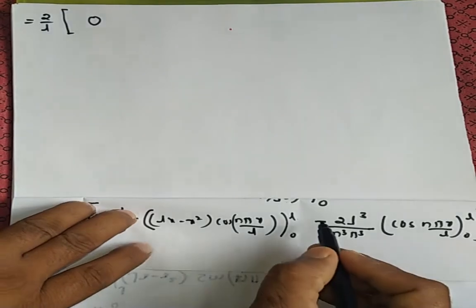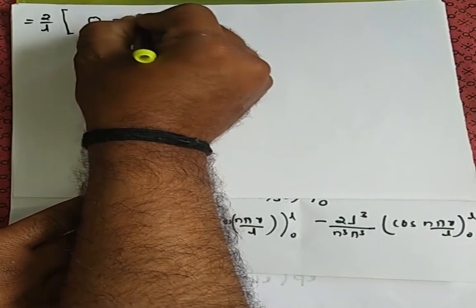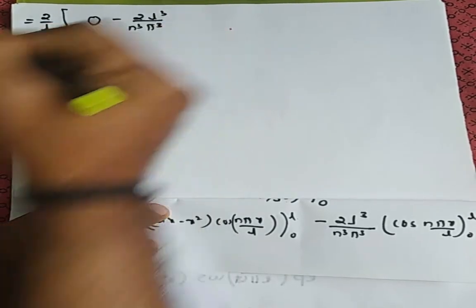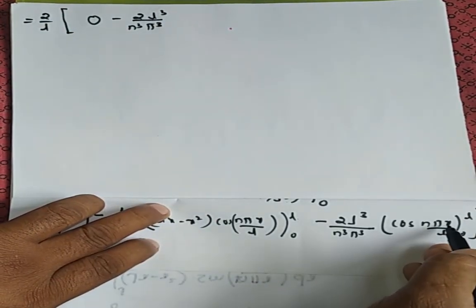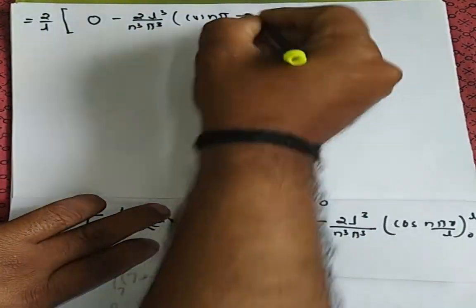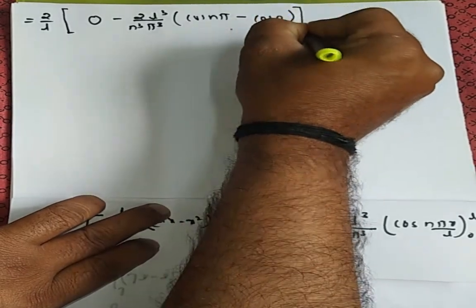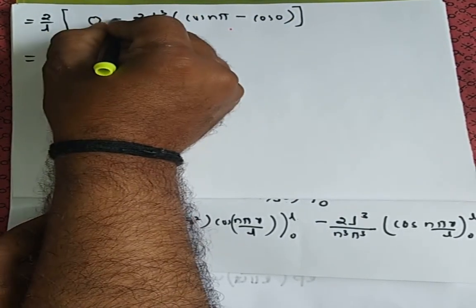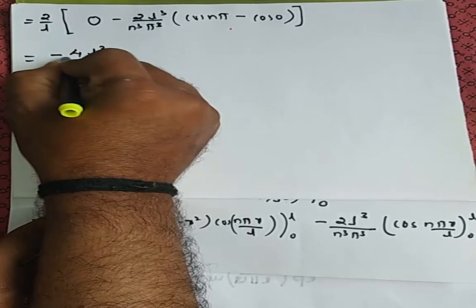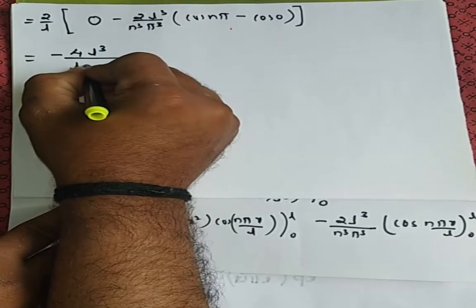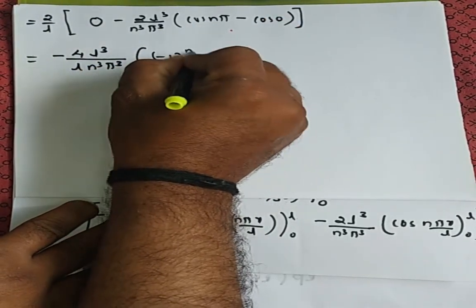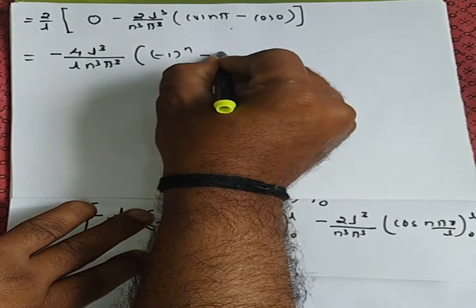So leave this one, minus 2 L cube divided by n cube pi cube as it is. Now apply L here. L gets cancelled, so it becomes cos n pi minus, when you apply 0, cos 0. So you can write here, multiplying minus outside, minus 2 twos are 4 L cube divided by L n cube pi cube, bracket cos n pi is minus 1 raised to n, minus cos 0 is 1.